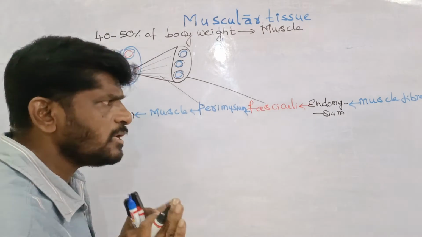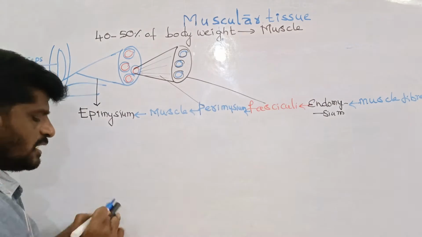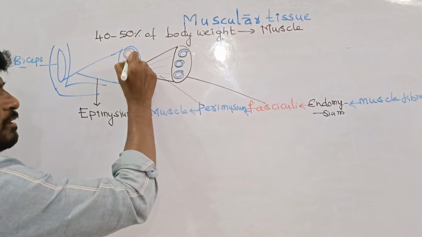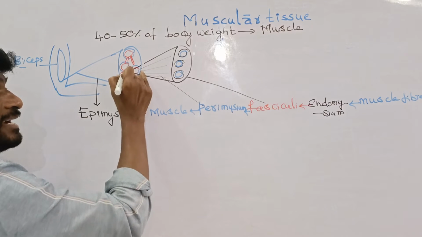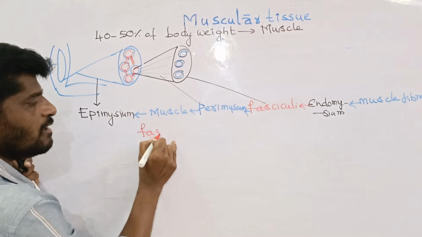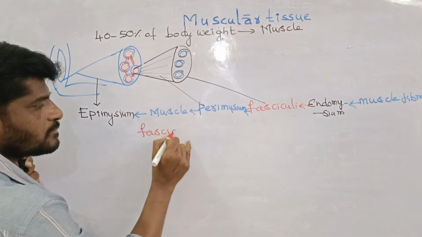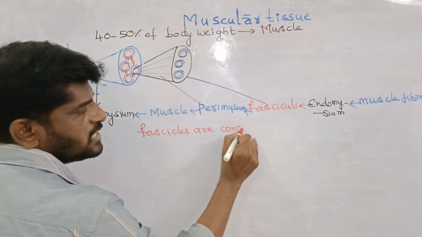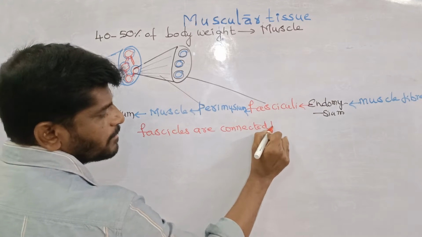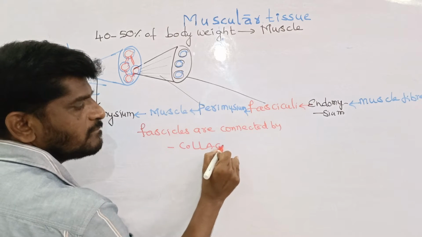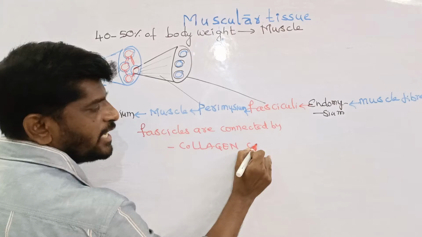Here, I want to tell you one thing. See this, all these are the fascicles. All the fasciculi are internally connected by connective tissue. The fascicles are connected by the collagenous connective tissue.